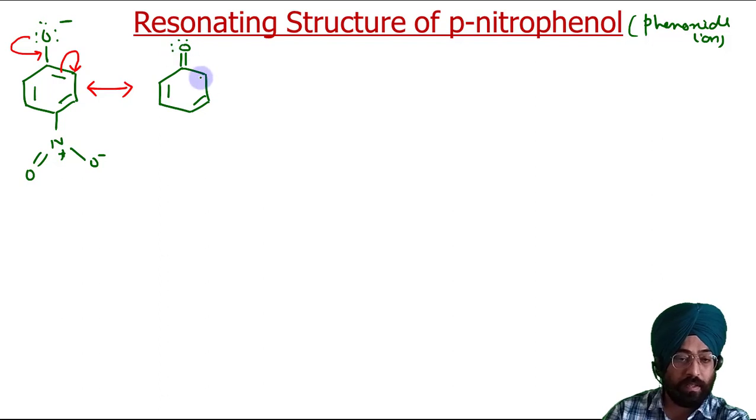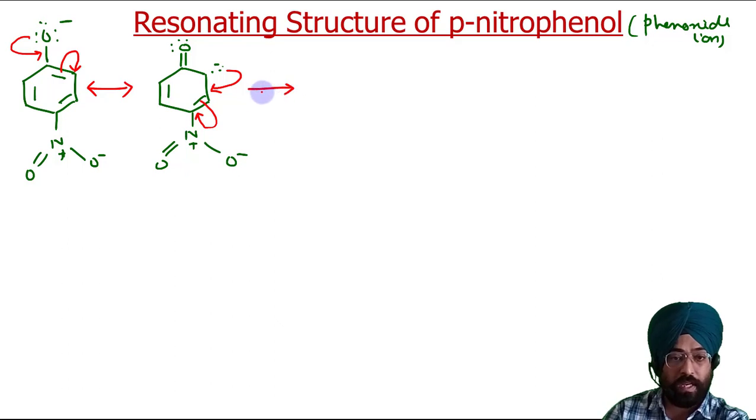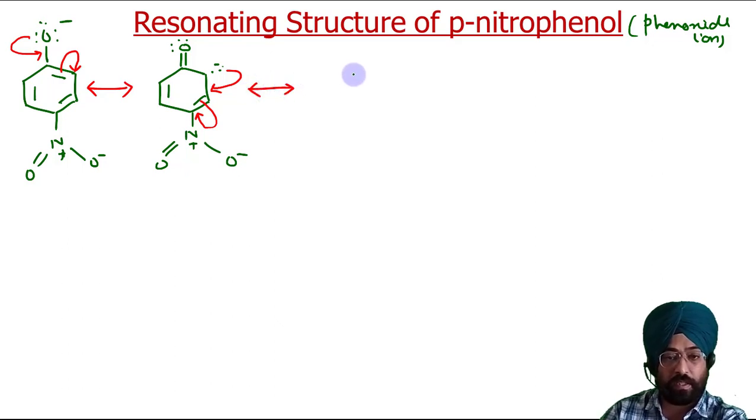So here it is, here come the two electrons, negative charge. Then here is your nitro group, N positive, double bond O, O negative. Now it comes here, it comes here. So you have this resonating structure.